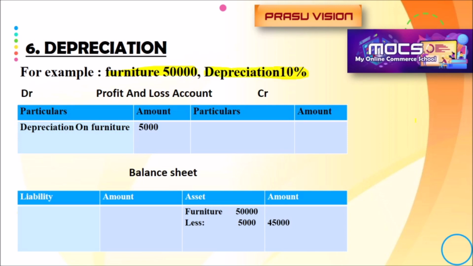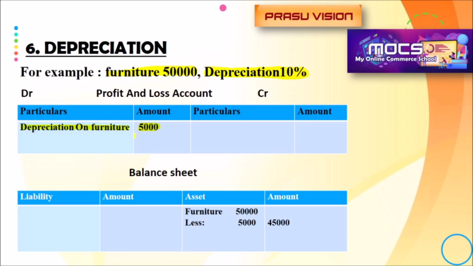So first of all, we have to calculate the depreciation. How do we calculate? 50,000 into 10 by 100. Then we will get the loss value of depreciation, 5,000. It is a loss that will be shown on the debit side of the profit and loss account.